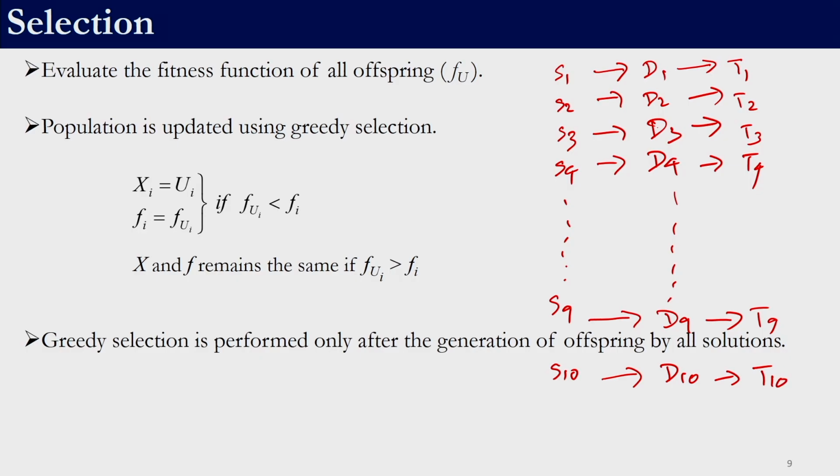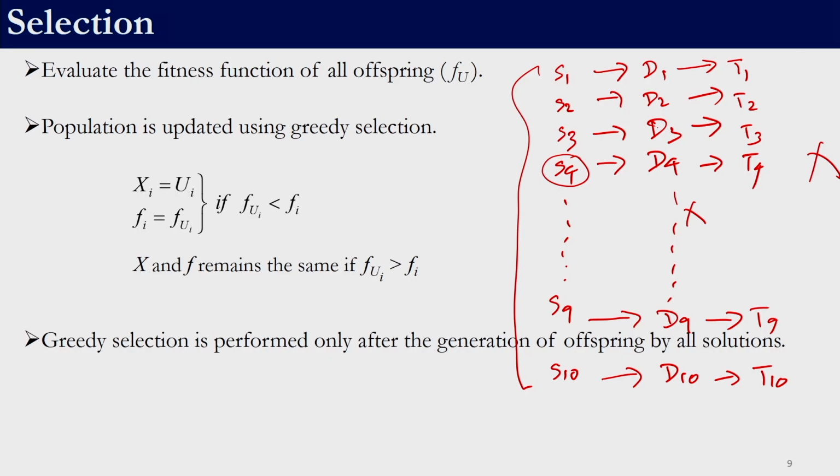all the trial vectors have to be first generated and they should not be updated, right. The updation happens only after we have generated trial vector for all the solutions. So, for example, when we are generating for S4, if we are to pick solutions randomly from the population, we are supposed to pick from S1 to S10 and not from T1 to T10 or D1 to D10. The solution update will happen after generating all the trial vectors.